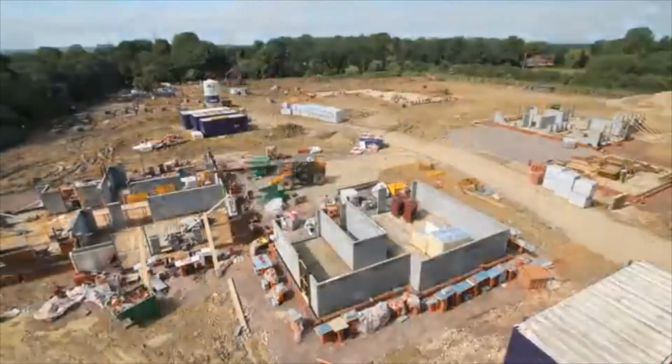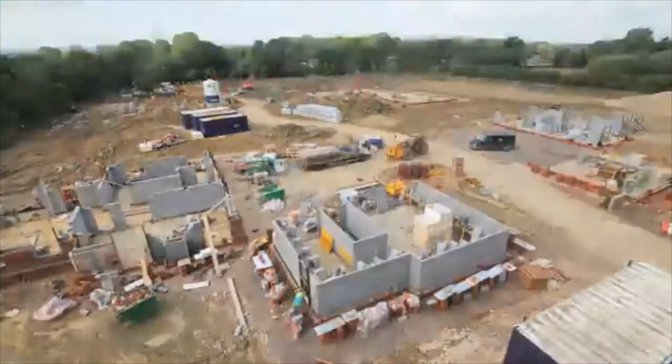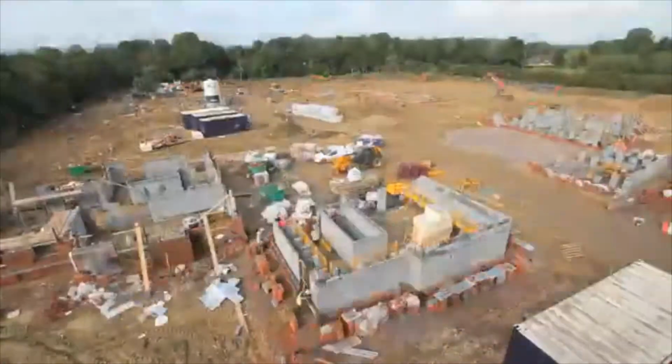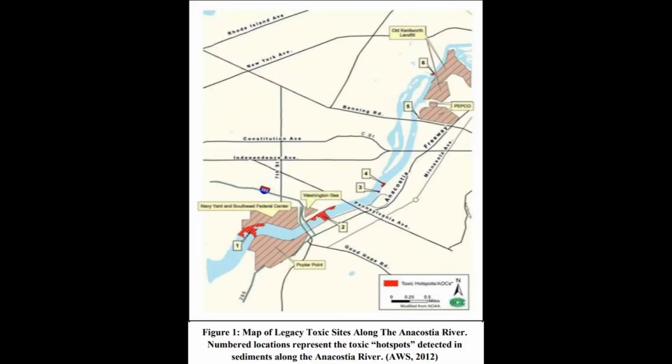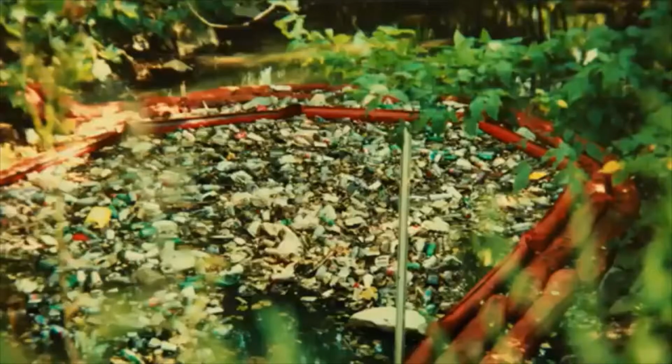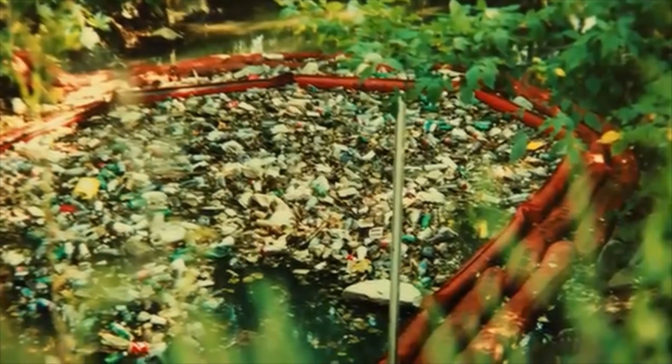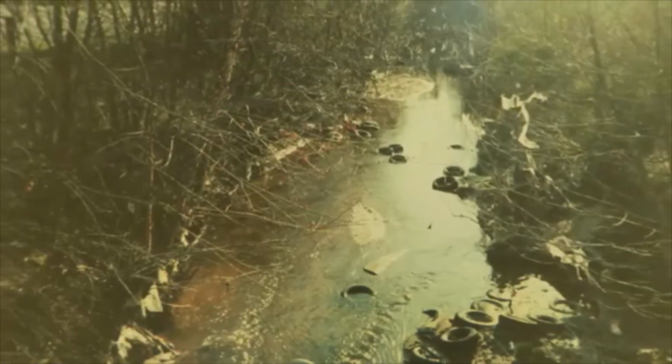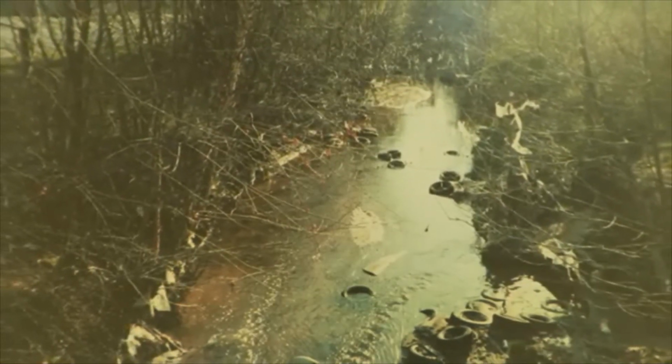Historically, the watershed has experienced heavy pollution due to the presence of close proximity legacy pollution sites, including Poplar Point, Kenilworth Landfill, Washington Gas and Light, Pepco Electricity Generation Facility, and a Superfund site, Washington Navy Yard. These sites have historically impacted the river by releasing polychlorinated biphenyls, or PCBs, polycyclic aromatic hydrocarbons, or PAHs, and other heavy metals that have contaminated the river sediments.